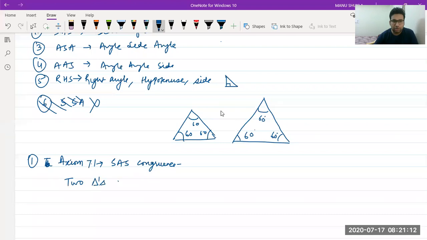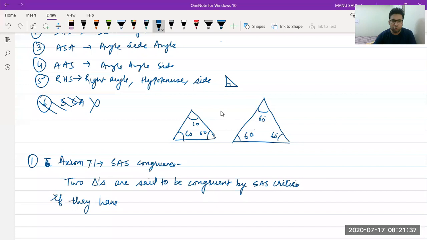Two triangles are said to be congruent by SAS criteria if they have two sides equal and the angle between them also equal. So like this you can recreate the theorem in your words.